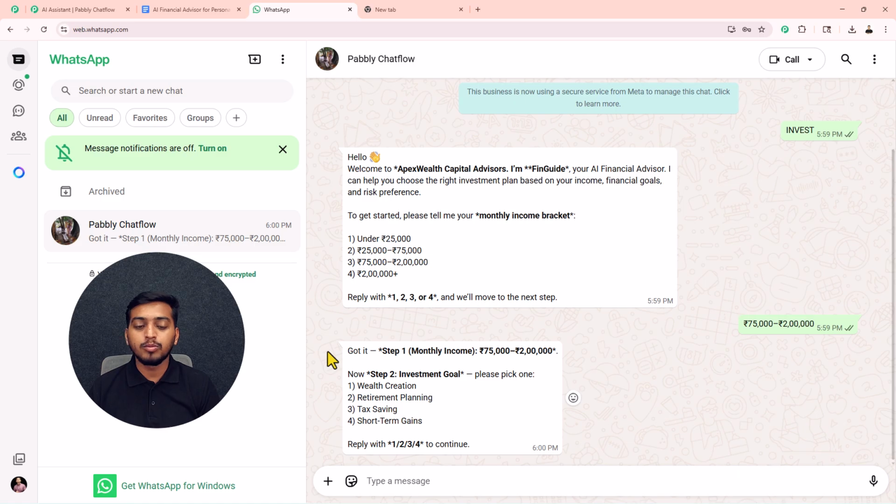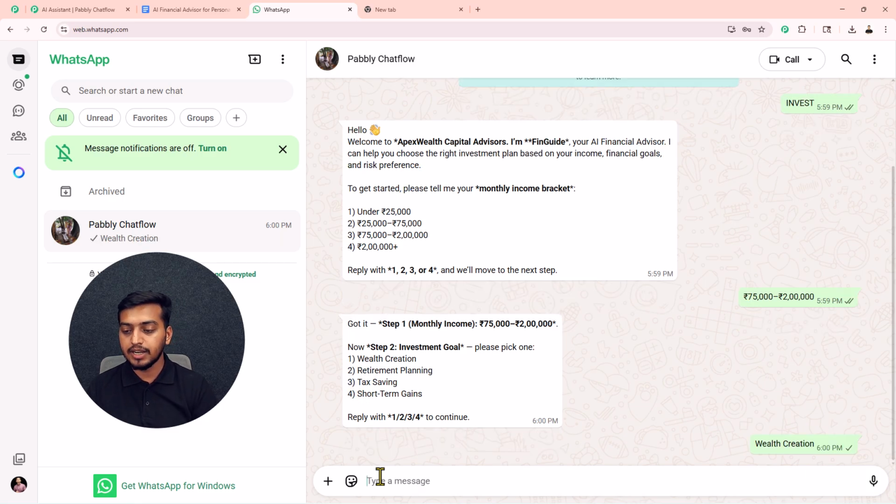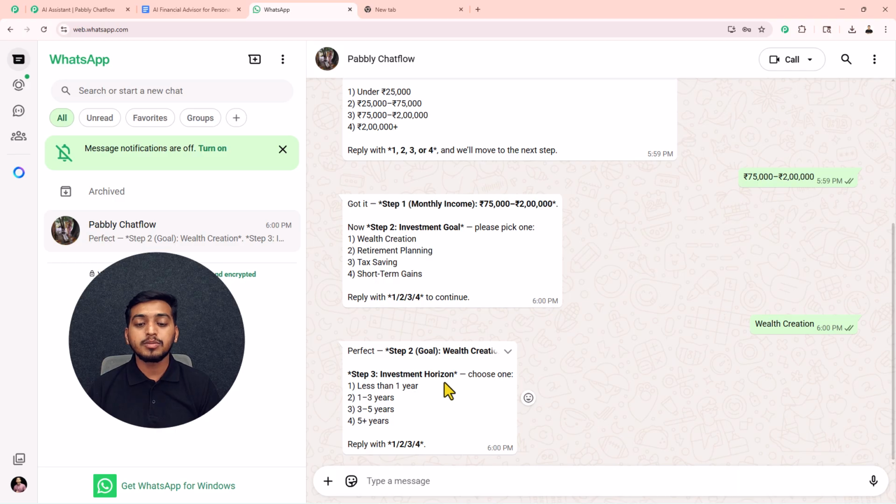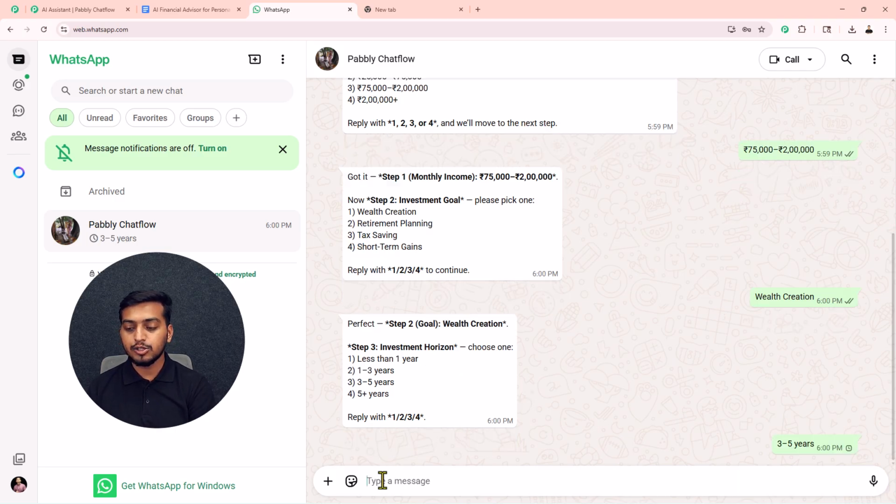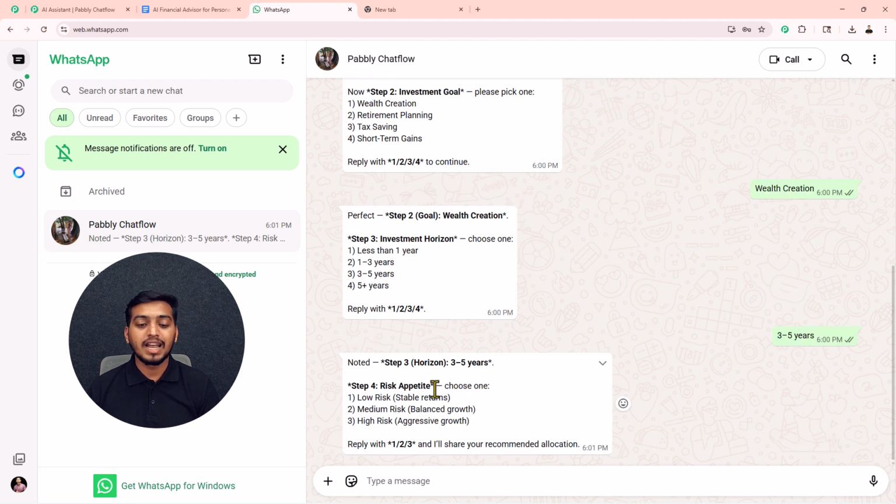I have received this new message. Now step 2, investment goal. Please pick one. I have 4 options again. So inside this chat, I will type down this wealth creation, then I will send it. Step 3 is this investment horizon. So in here, I will type this 3 to 5 years and I will also send it. Step 4 is risk appetite. So in here, I will add my risk appetite as medium risk and I will also send it.